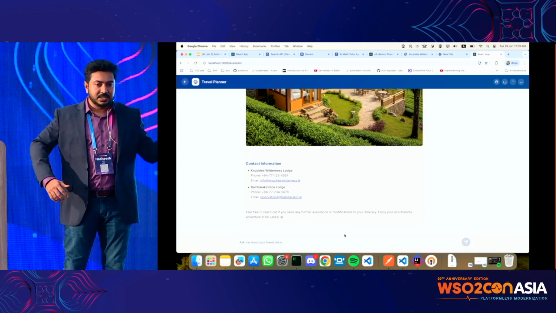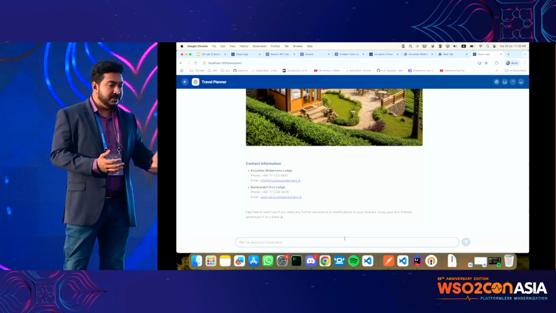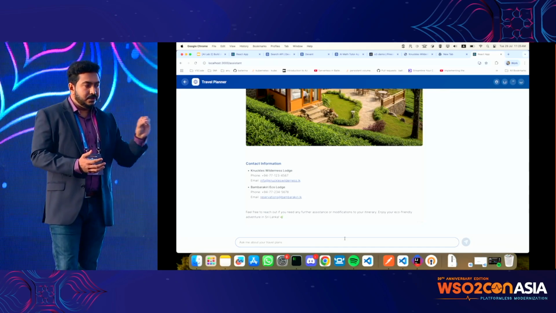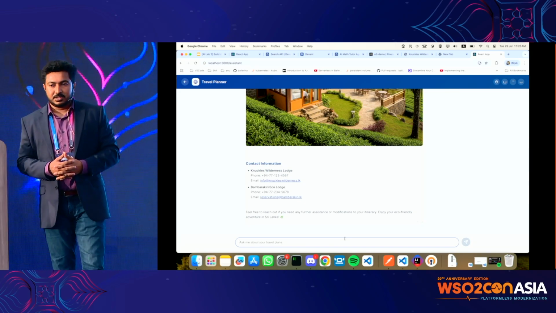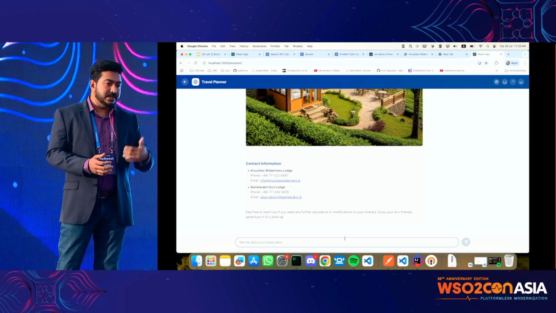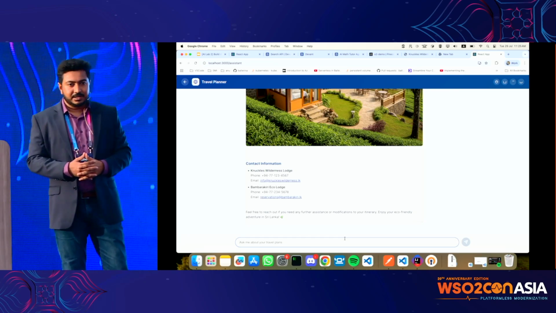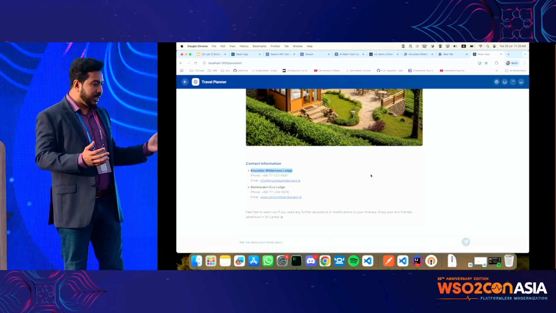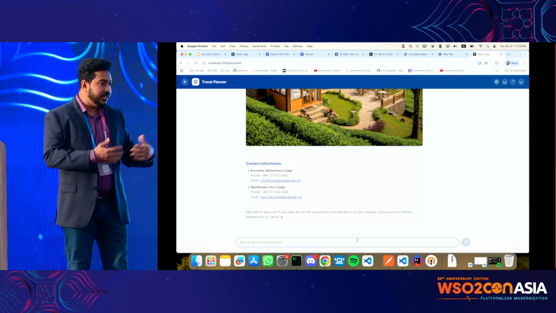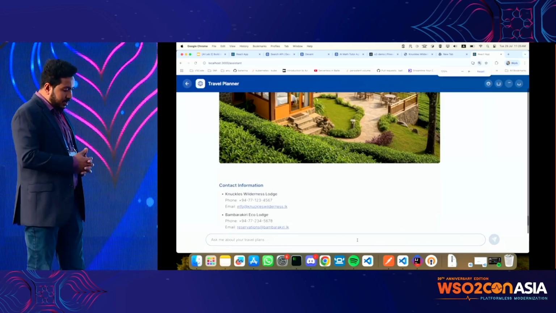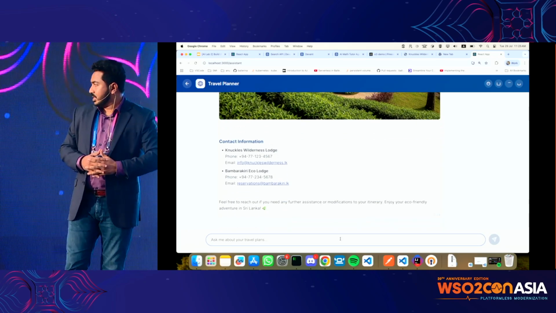Another thing we can try out is asking a hotel-specific question. In our portal, we can't do that. Even with booking.com, if you want to ask a hotel-specific question, you have to go through the contact hotel form, like a contact us. You have to ask that question and then wait until the human representative from that end reaches back to you. That's the usual process, but we don't want to do that anymore. We want the AI to be able to answer those questions without any waiting time. So I'll ask about the pet policy for one of the hotels.